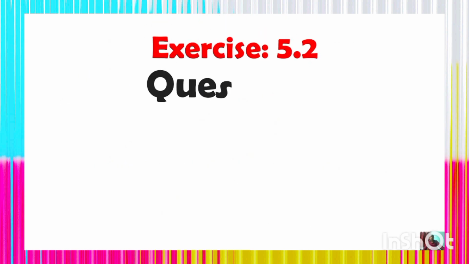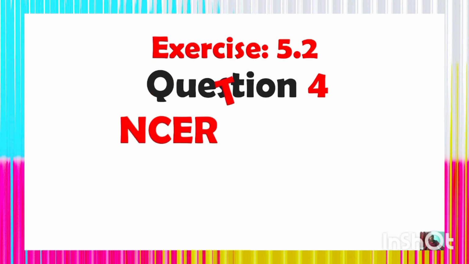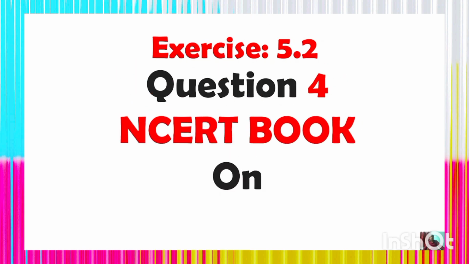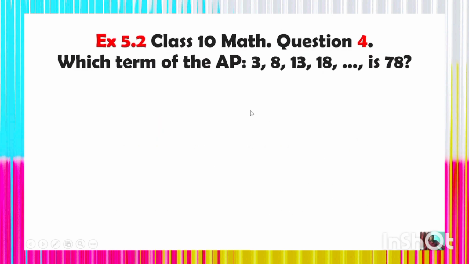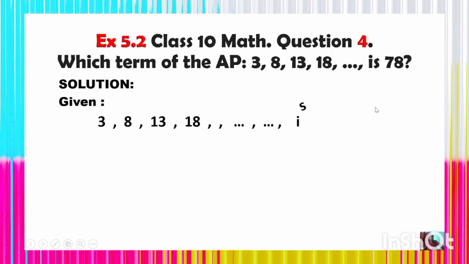Here you see exercise 5.2, question number 4, NCERT book, based on the concept of arithmetic progression. Look at the problem here. It says, which term of the AP 3, 8, 13, 18 is 78? Here is the solution. Given that 3, 8, 13, 18 is an arithmetic progression.